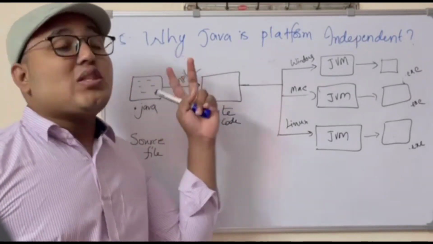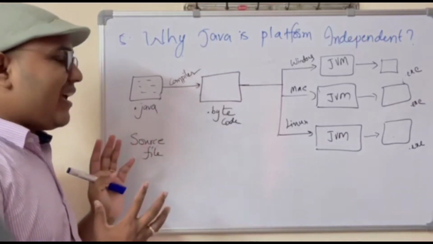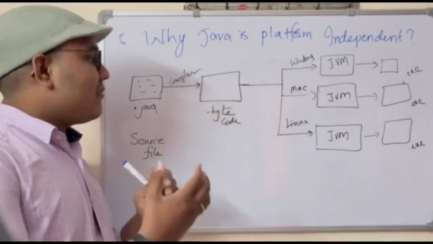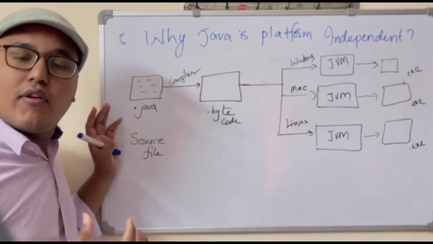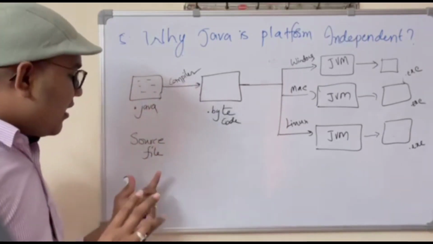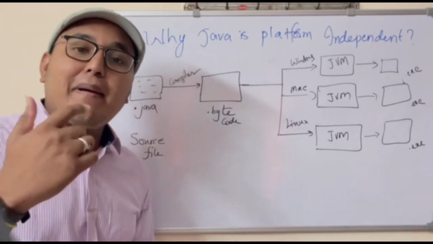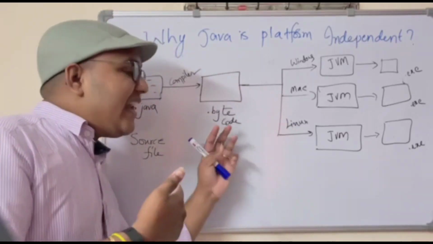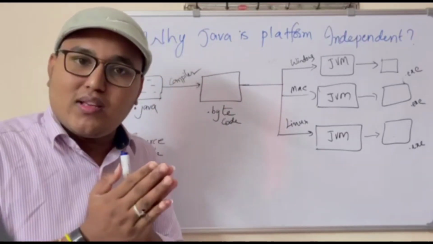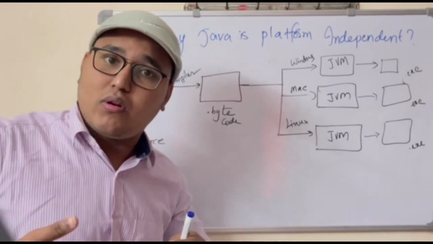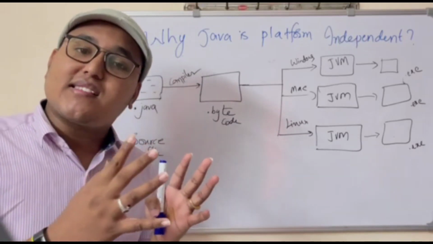So the next question is, why is Java called a platform independent language? Let's say I write a Java program, that Java program is stored with the .java extension. We all know that. And this is called the source file. If this source file is given to the compiler, then the compiler is going to generate a file called bytecode. We cannot read that bytecode, and this bytecode will not have any operating system features.